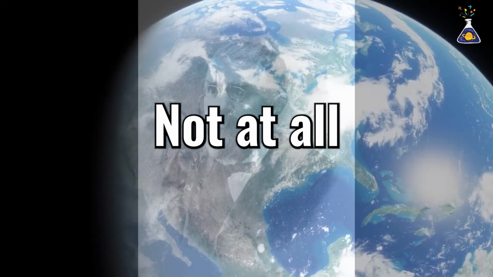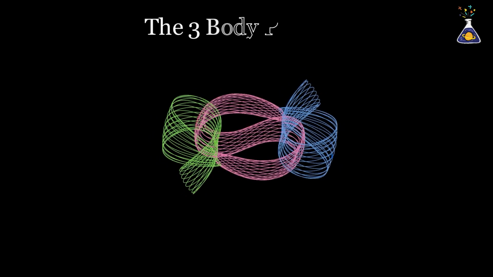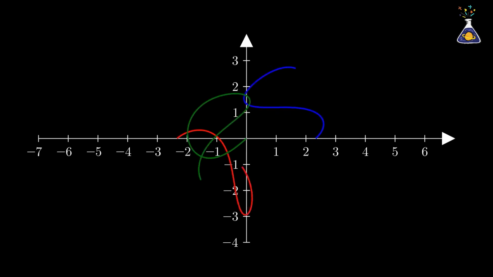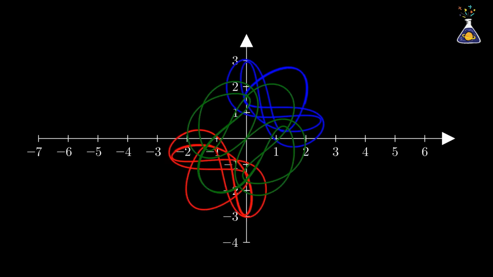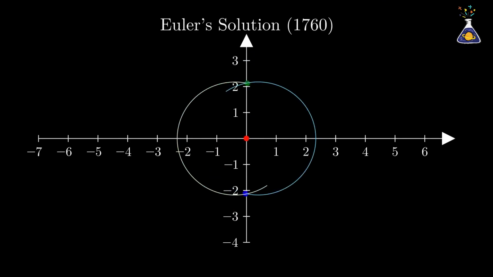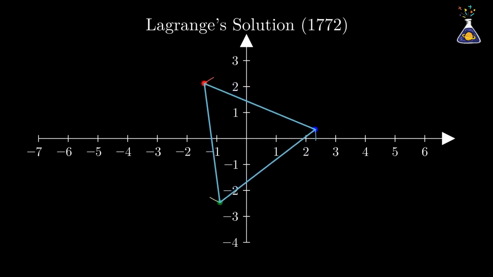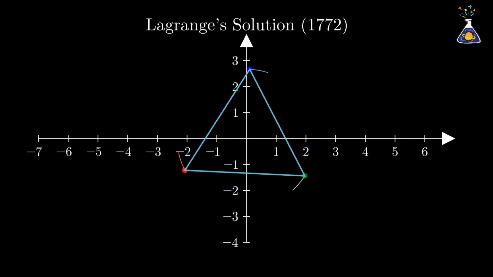Not at all. In the 19th century, the French mathematician Henri Poincaré studied the three-body problem and mathematically proved that a general solution applicable to all cases does not exist. But that doesn't mean we can't find solutions at all. Scientists have discovered specific solutions that apply to specific cases. One of the most famous examples is the Lagrange points.